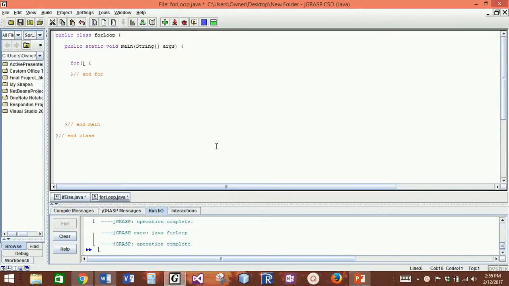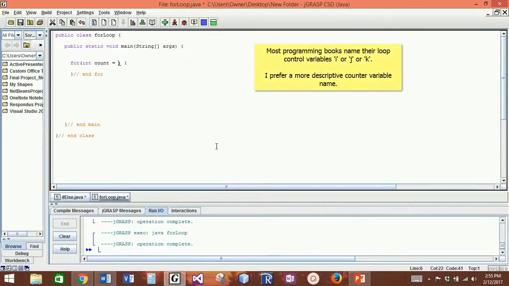The difference is that for loops are really, really good at counting. And so I need somewhere to start my count, and I need some way to decide how to end my count, and then ultimately I need some way to change my counter variable. So inside of the parentheses on the for loop, I'm going to create a counter variable. I'm going to call it count, and I'm going to initialize it to the value of 0.